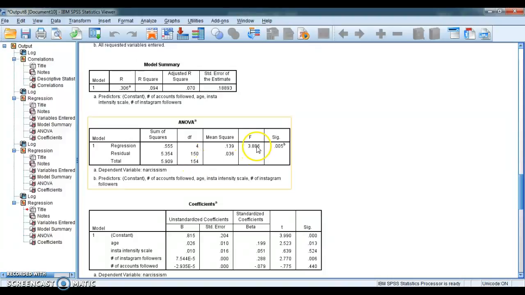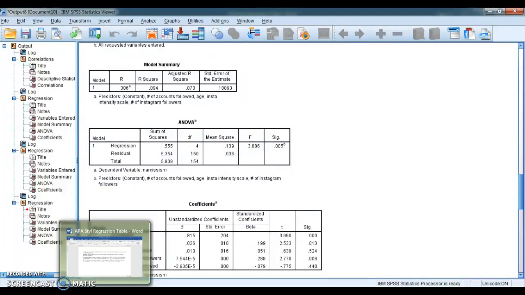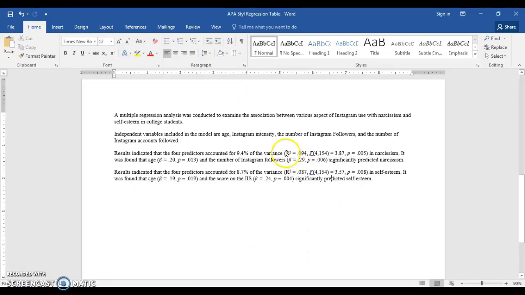Okay, you'll also report the F value from the ANOVA table and the significance. So you'll see all three of these columns reported in our output here. Okay, so degrees of freedom, your F statistic, and your p-value. So you get this from the ANOVA table, and you get these betas and p-values from the coefficients table.